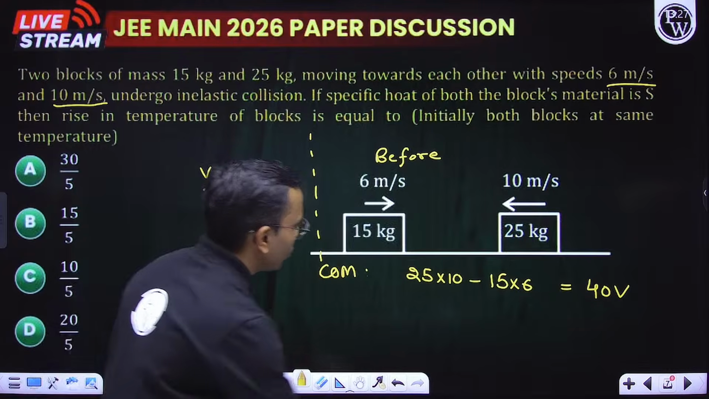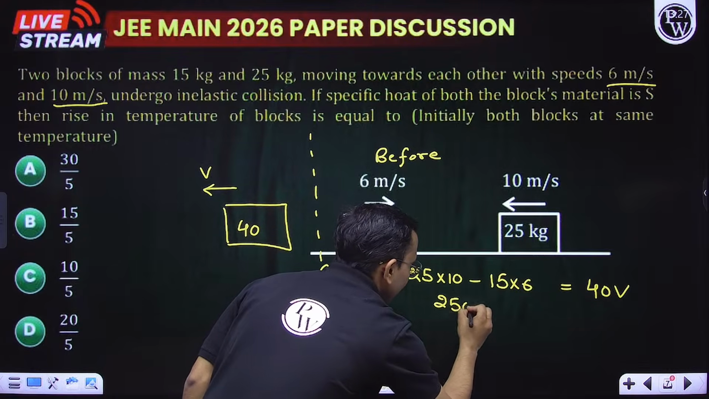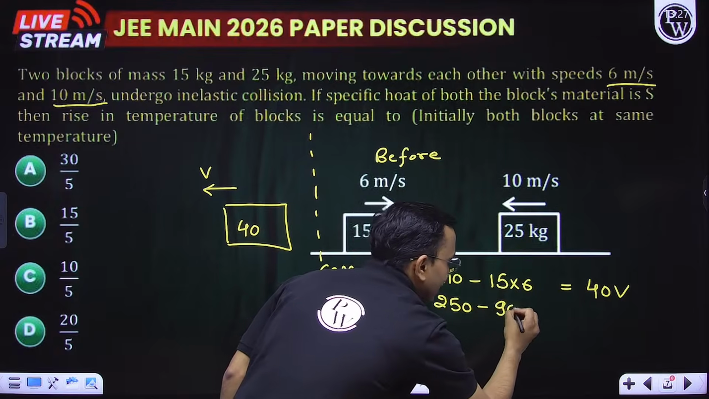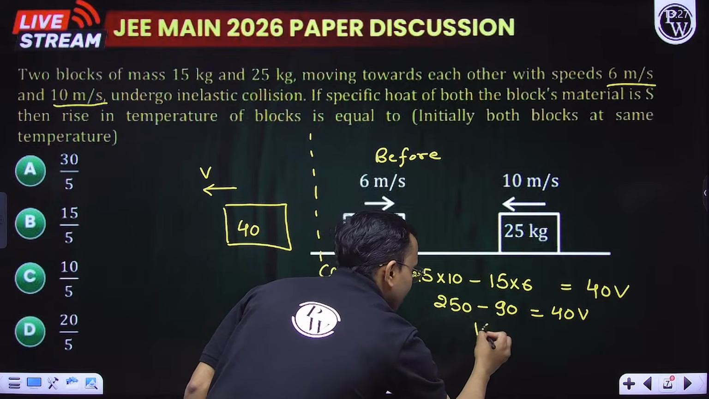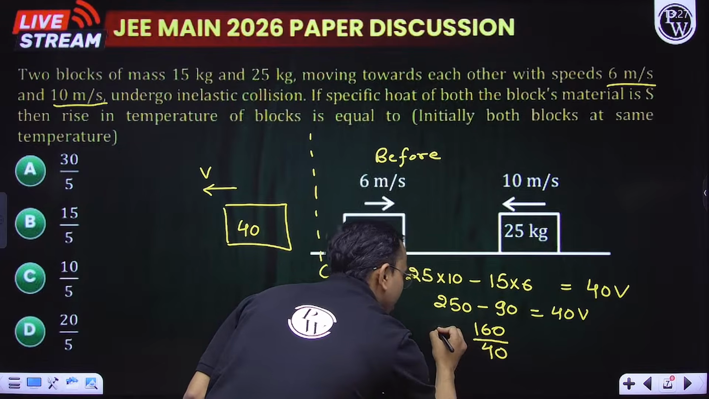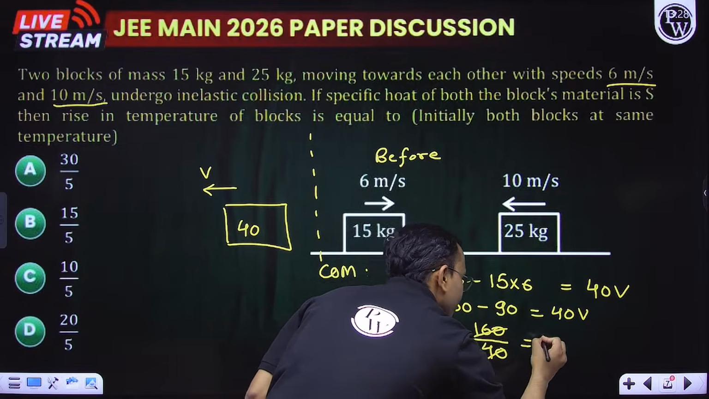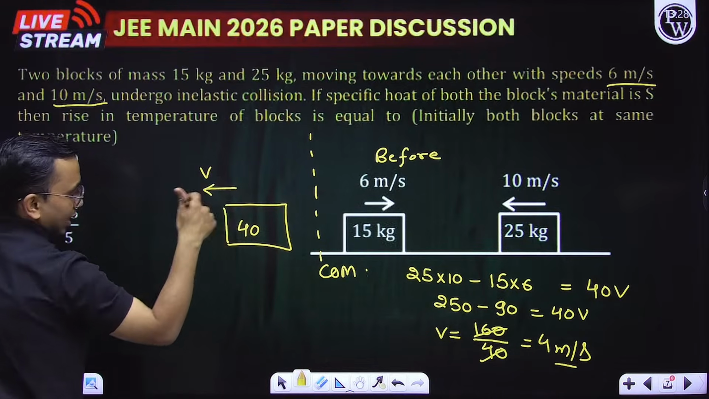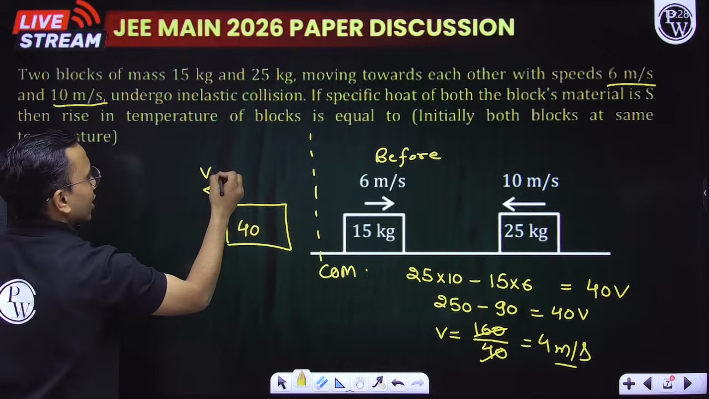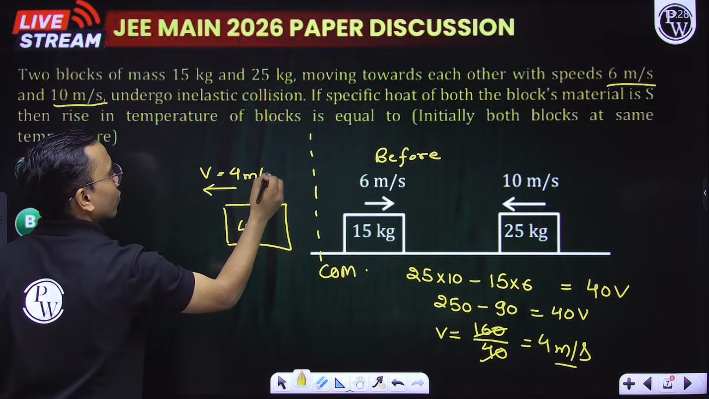Now 250 minus 90 is equal to 40v. So this becomes 160 divided by 40, that is 4. So finally this combined system is moving towards the left with velocity 4 meter per second.